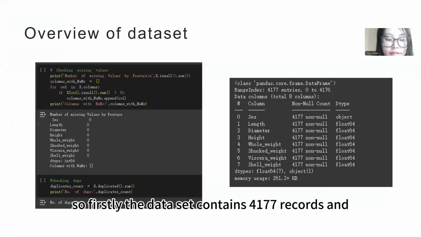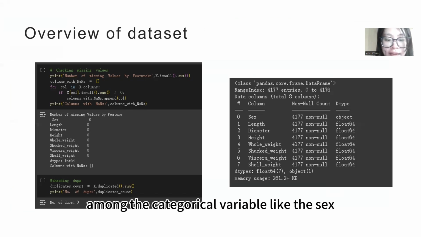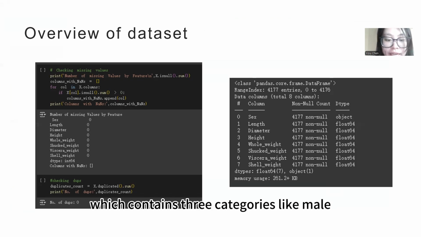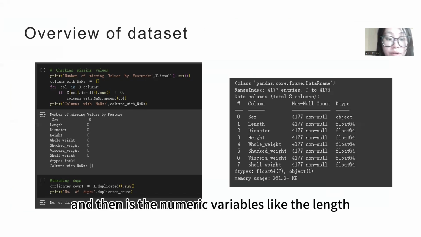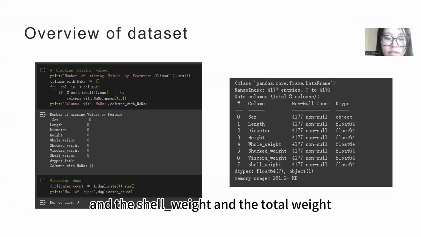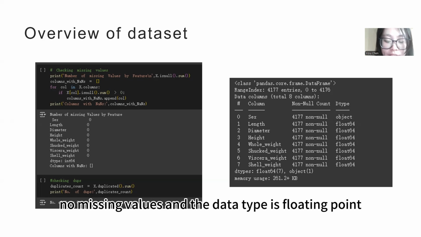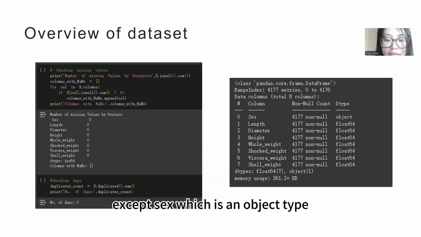Firstly, the dataset contains 4177 records and 8 features. Among them is the categorical variable sex, which contains 3 categories: male, female, and juvenile. Then there are the numeric variables: length, diameter, height, whole weight, shucked weight, visceral weight, and shell weight. As the first picture shows, all features have no missing values and the data type is floating point, except sex, which is an object type.